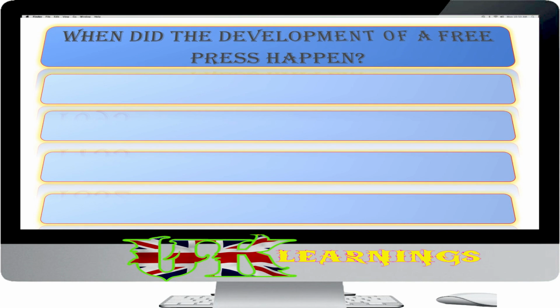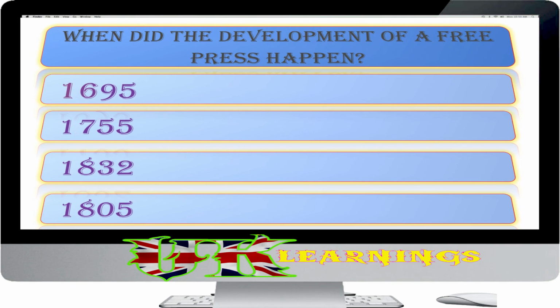When did the development of a free press happen? 1695, 1755, 1832, 1805. The answer is 1695. From 1695, newspapers were allowed to operate without a government license.